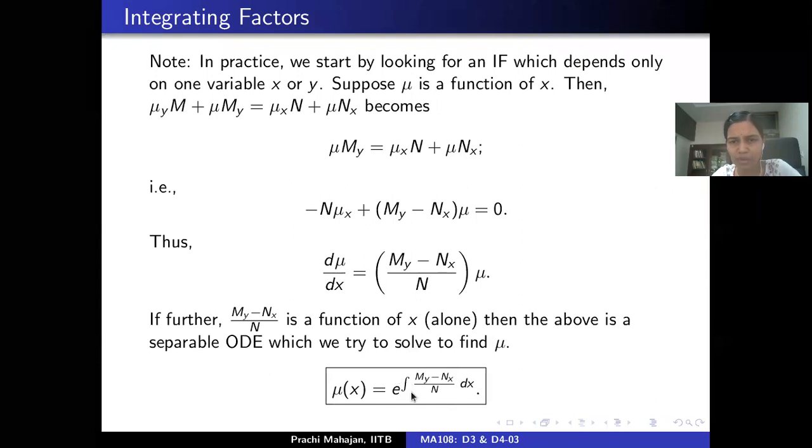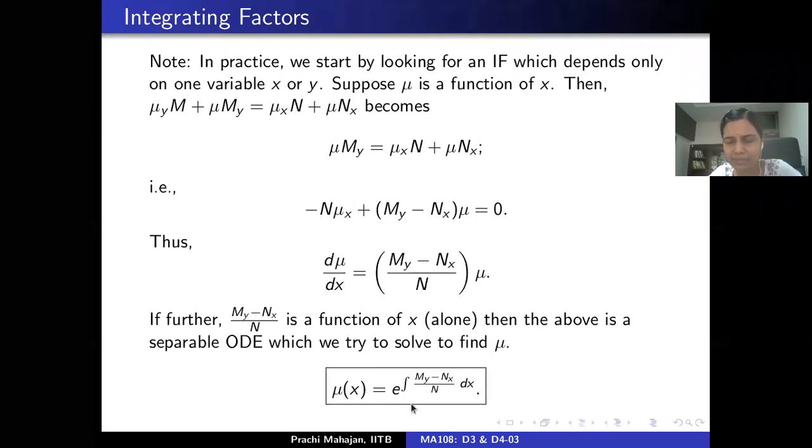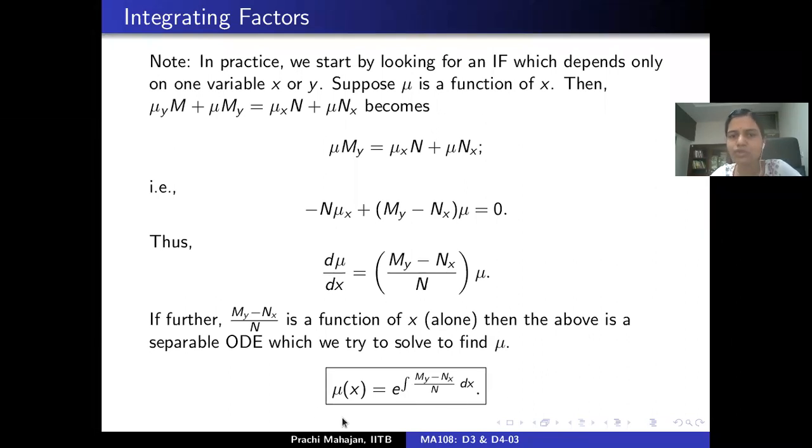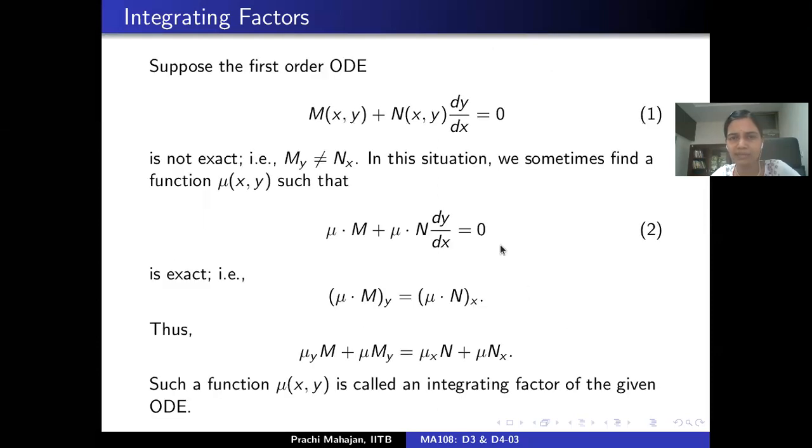If you integrate, the integrating factor turns out to be the exponential of something. And what is this integrand? It is exactly the coefficient term which appears here, (My minus Nx) by N. Remember, mu here is an exponential function, defined everywhere and non-zero everywhere. So anytime you choose such an integrating factor, the equation 2 that you obtain by multiplying by it will have the same solution as equation 1.